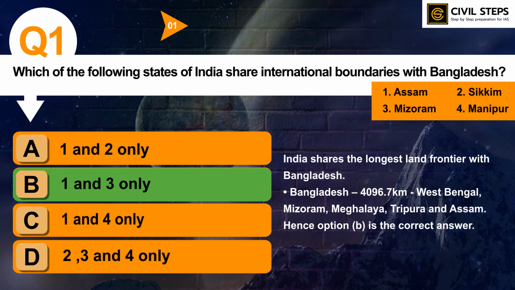India shares the longest land frontier with Bangladesh. So Bangladesh is 4096.7 kilometers. It shares boundary with India with states of West Bengal, Mizoram, Meghalaya, Tripura and Assam. Hence option B is the correct answer. So likewise you can prepare this stuff about other countries as well, like Bhutan and Nepal, and Sri Lanka also. So this is all about this question.